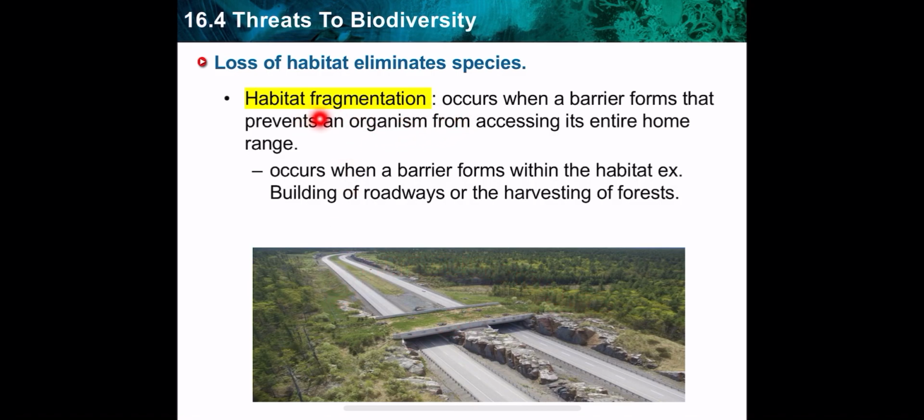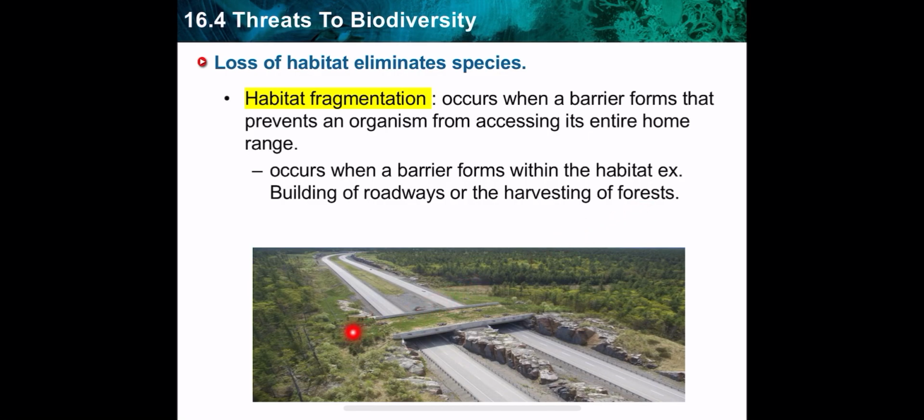Fragmentation of habitats occurs when a barrier forms and prevents an organism from accessing its entire home range. It occurs when a barrier forms within the habitat. For example, the building of roadways, or the harvesting of forests.